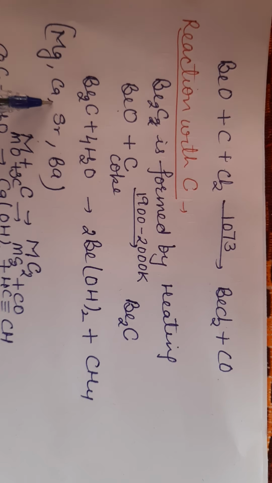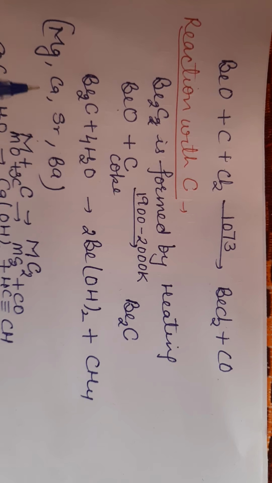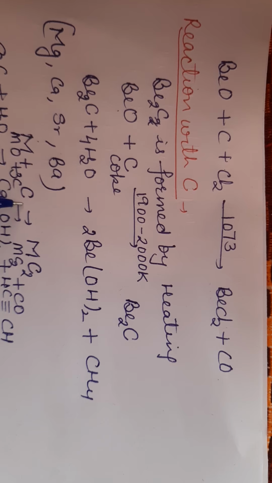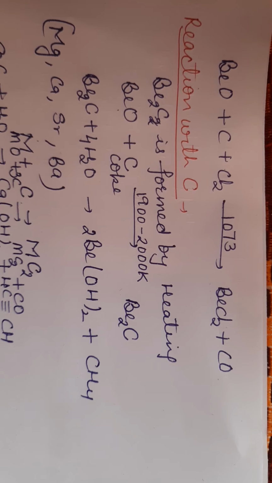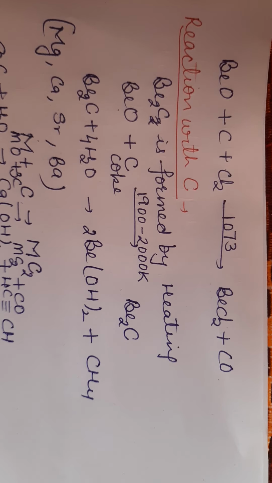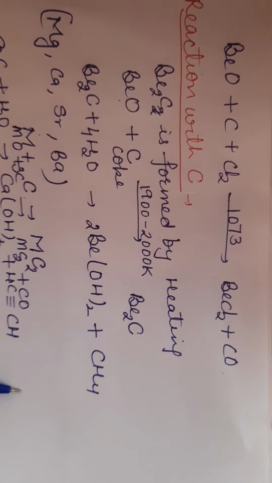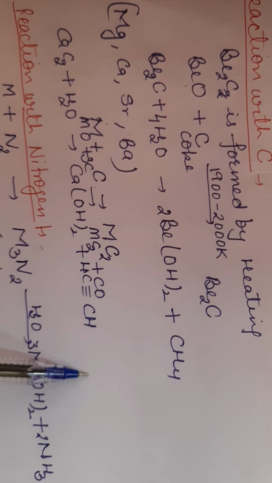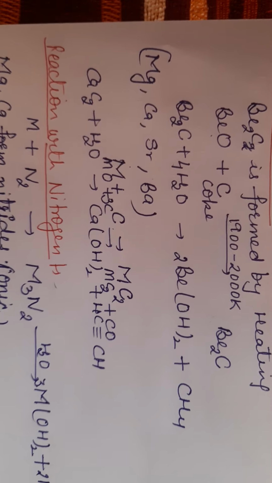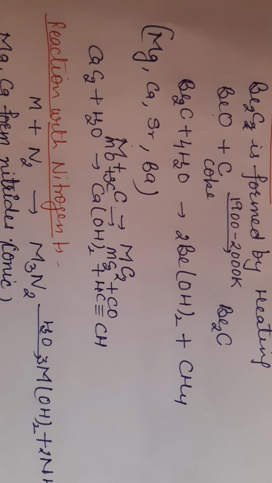Whereas magnesium, calcium, strontium, barium, the rest of the alkaline earth metal carbides, are prepared by treating metal with carbon or metal oxide with carbon. When we react metal oxide with carbon, we get metal carbide and carbon monoxide gas is released. So this is the reaction by which you can directly prepare metal carbide for calcium, magnesium, strontium and barium.